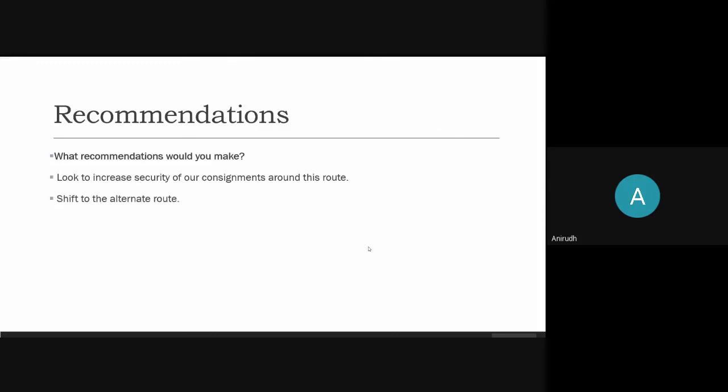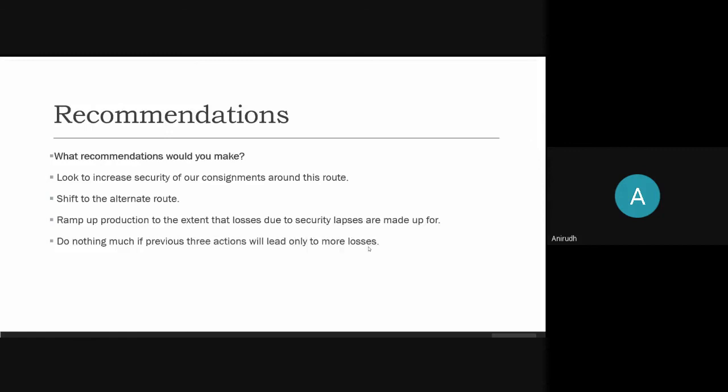Shift to the alternate route that our competitors have now started using. This has been recommended by you guys already. Ramp up production to the extent that losses due to security lapses are made up for. Okay, so this is what you guys said. We could compensate for the losses made in Asia by ramping up production and increasing our market share in the rest of the world. So that we could do.